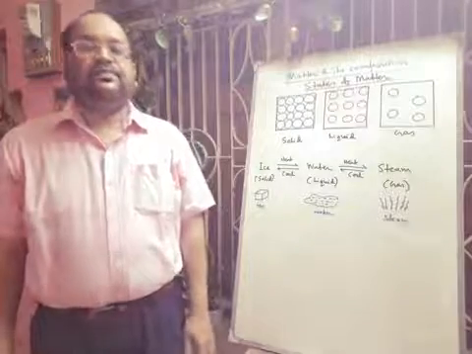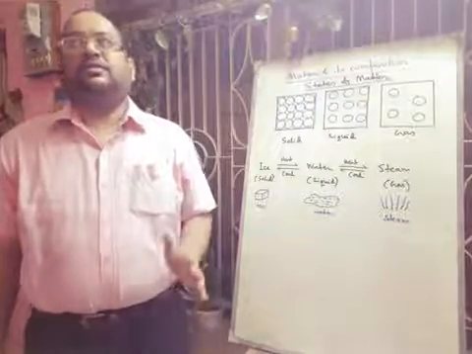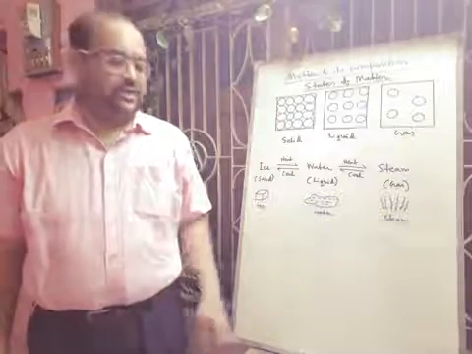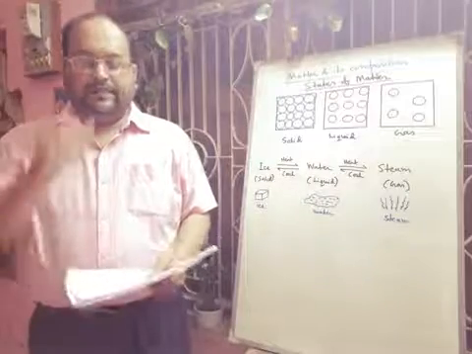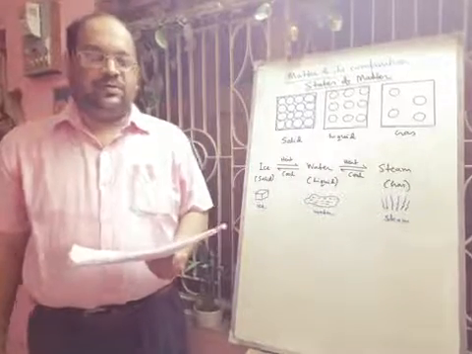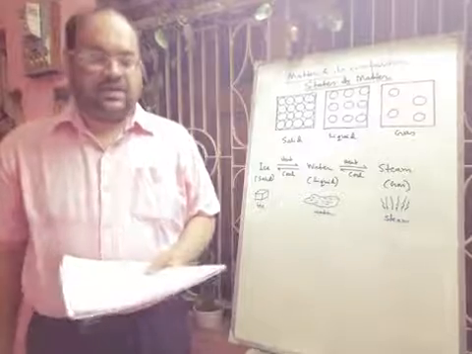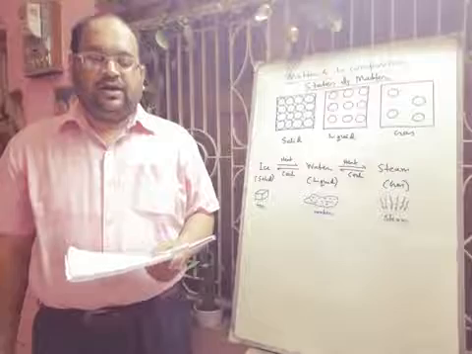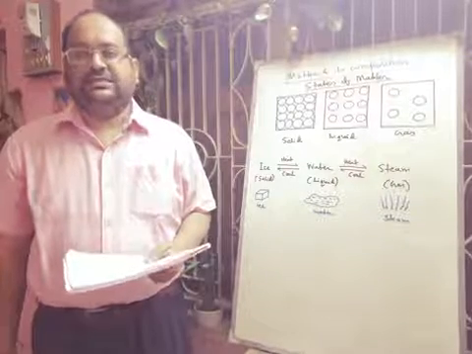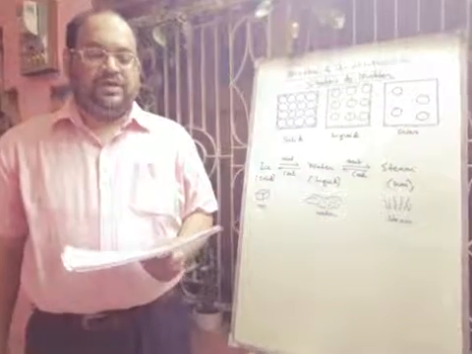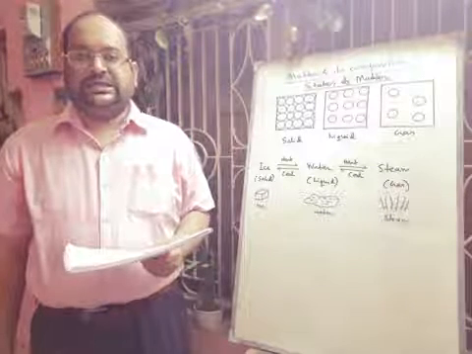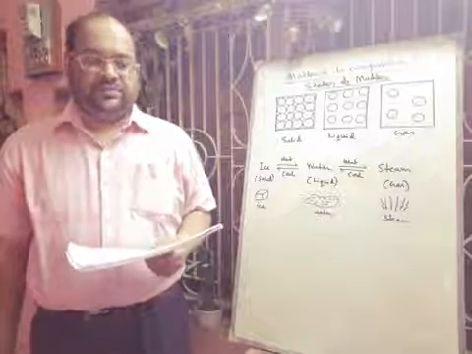First, I will discuss the answers of your last Google form test. Your type of question was fill in the blanks. Your first question was: the quantity of matter that a body contains is known as its dash. So your answer will be mass. The space occupied by a body is called its dash. You have to write volume.